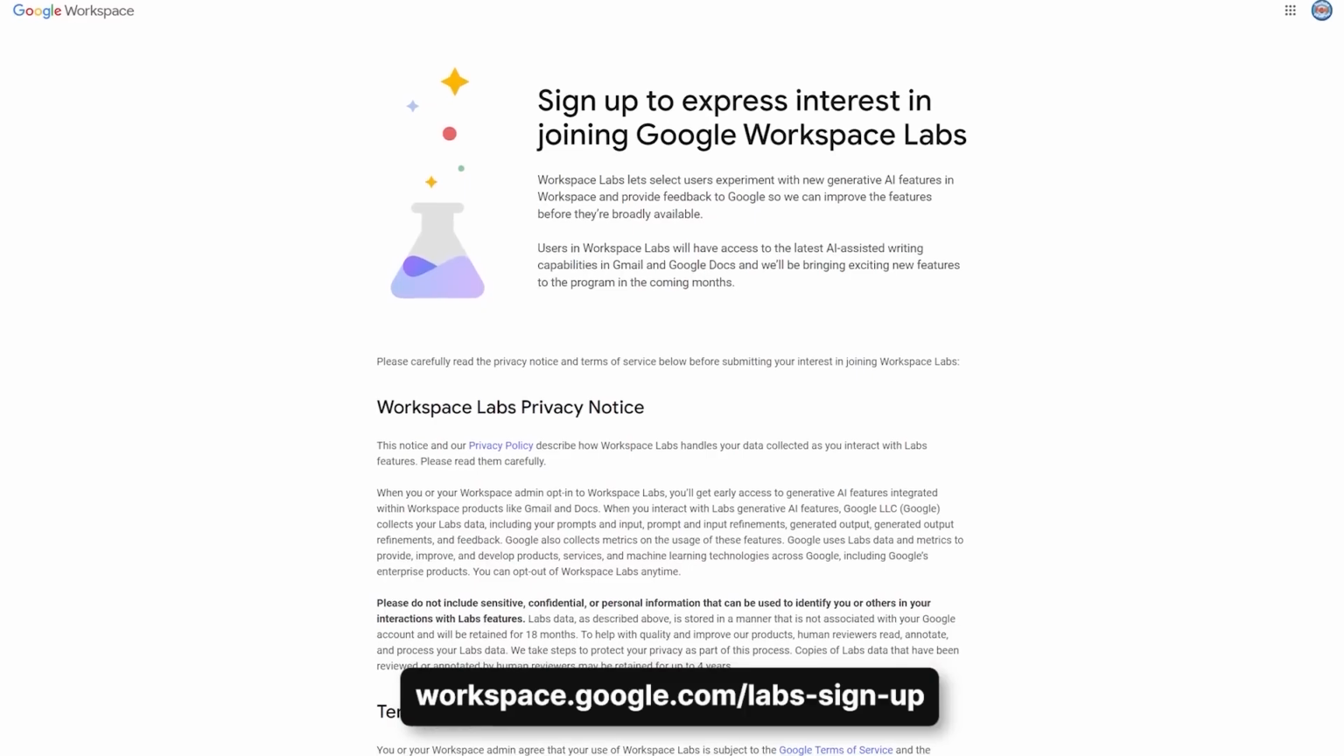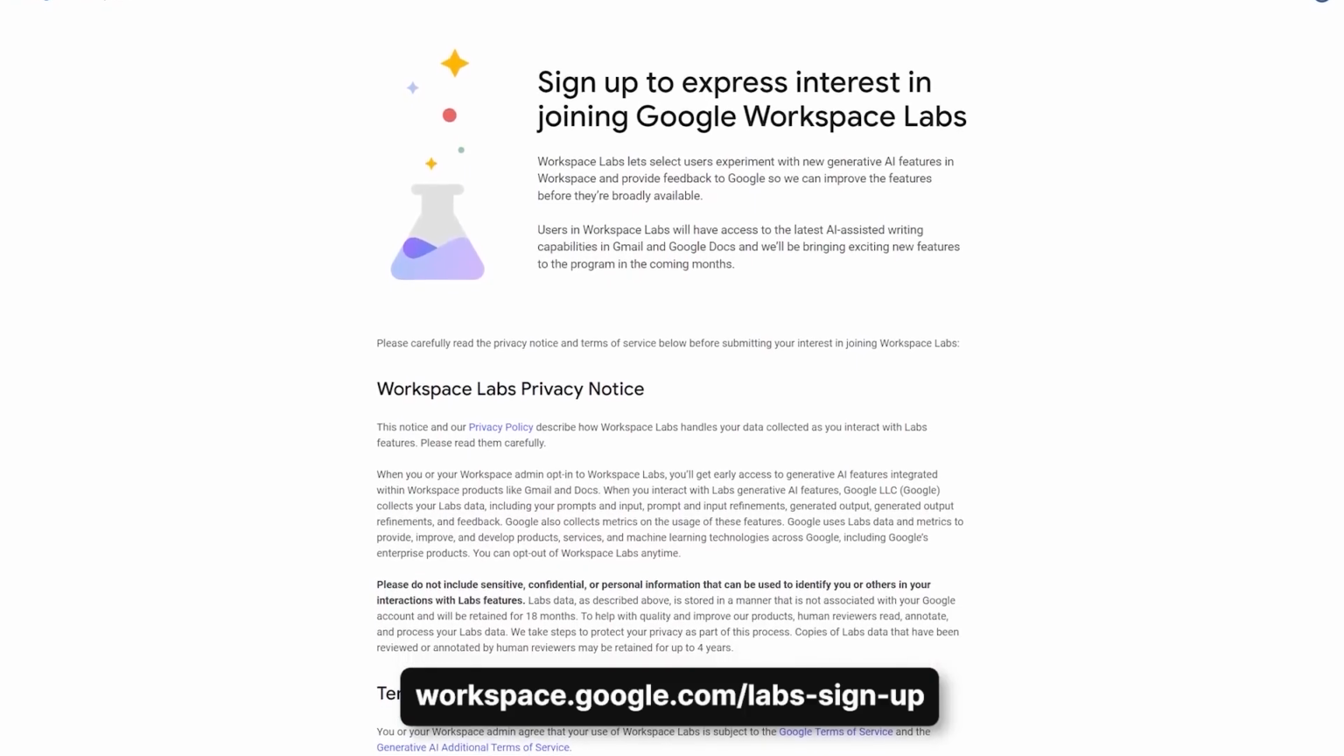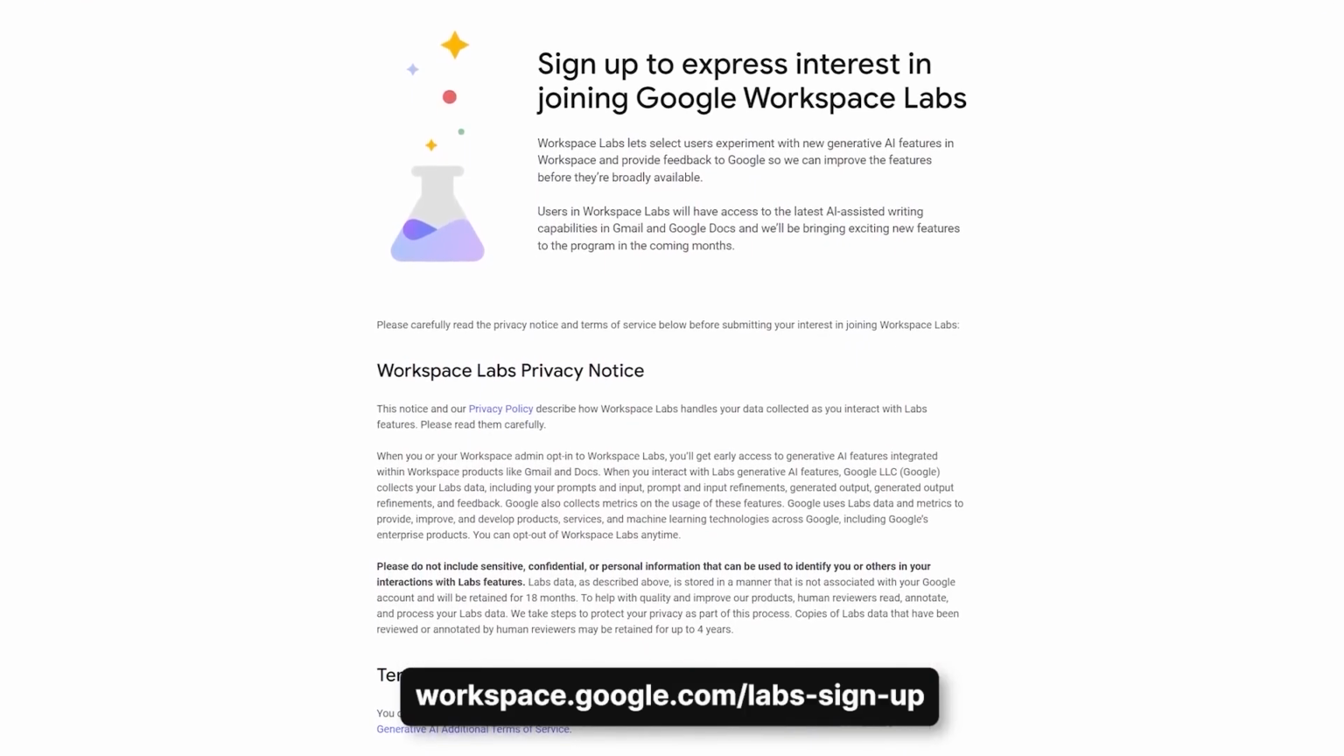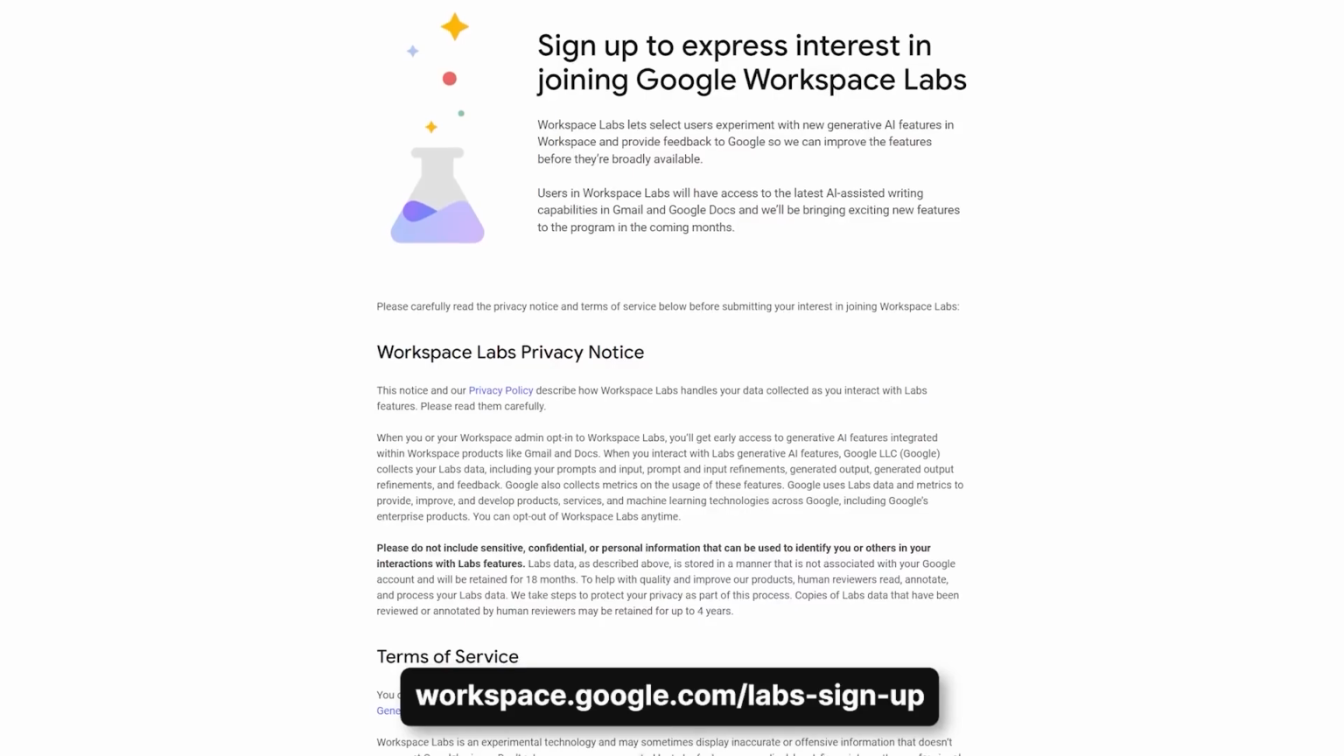To get access to these AI tools, you have to register for Google Labs. It is a website where you can go and sign up, and then you will be able to use all of these AI tools.